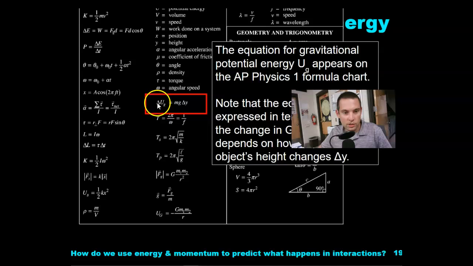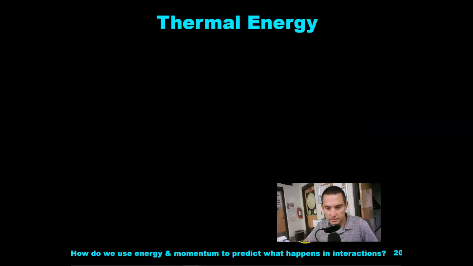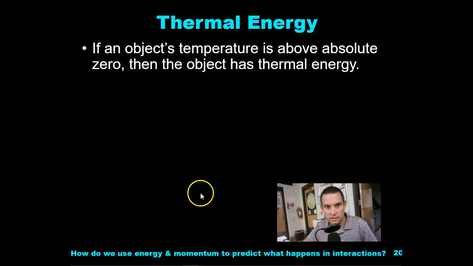And here we are on the equation sheet. Again, location may change. Delta U sub g equals mg delta y, where delta y is your change in height. The amount that your gravitational potential energy changes is directly related to the amount your height changes, because that's what it is.